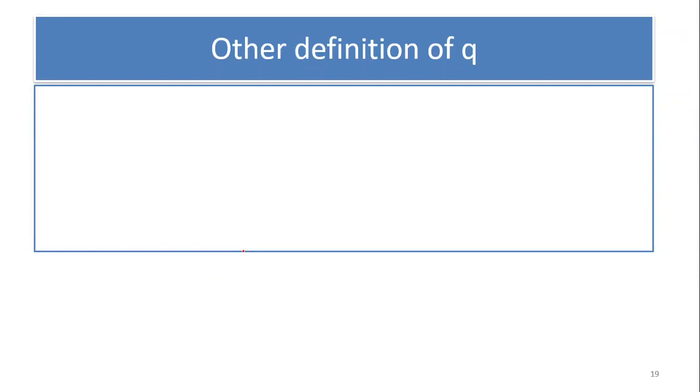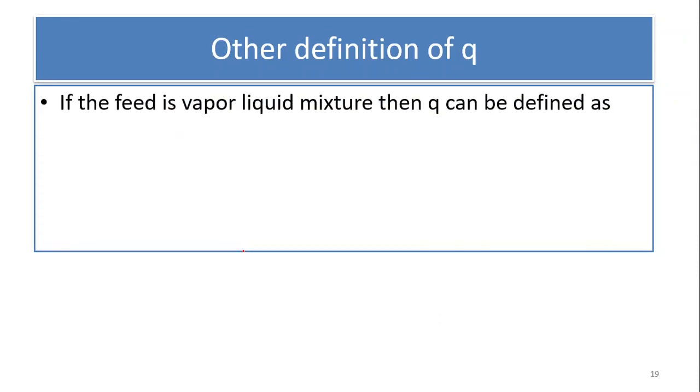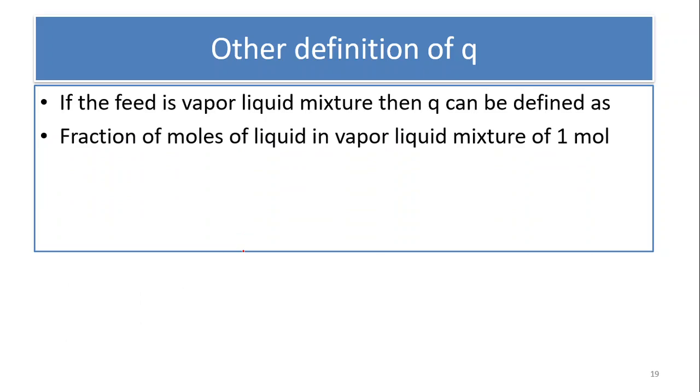second alternative definition of Q, but that is very much specific. If the feed is a vapor and liquid mixture, that is between the saturated vapor and saturated liquid, we can define Q in some other way also, and that is a very simple definition. The fraction of moles of the liquid in the vapor liquid mixture of 1 mole. If suppose 1 mole of vapor and liquid are there, how much fraction of moles of liquid is there? That is equal to Q.